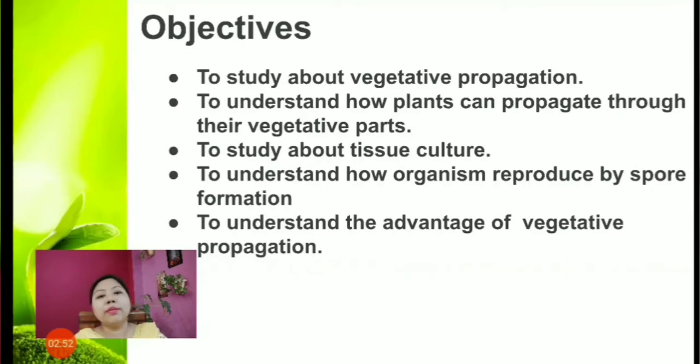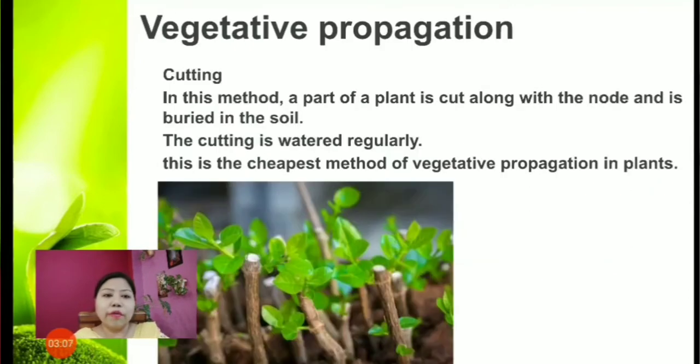Also, there are some disadvantages. We'll also be discussing that, and also the advantage of tissue culture. So children, let us finally begin the class. First we'll be discussing vegetative propagation.